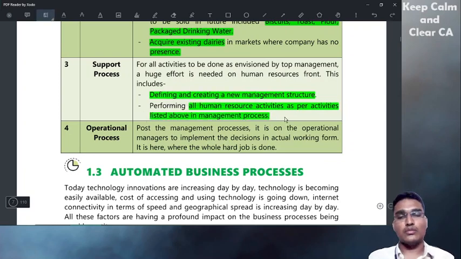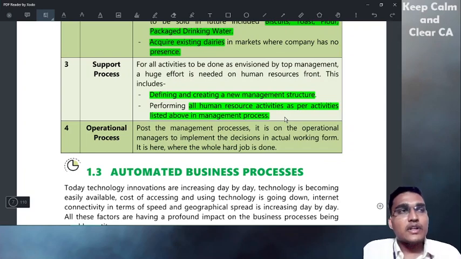They have to make a proper new management structure so that the entire organization can run. All these activities include humans, right? Humans are the people who do the work, so proper management of human resources is important. HR means human resource. HR has to take care of the entire human resource management to achieve the vision and mission.